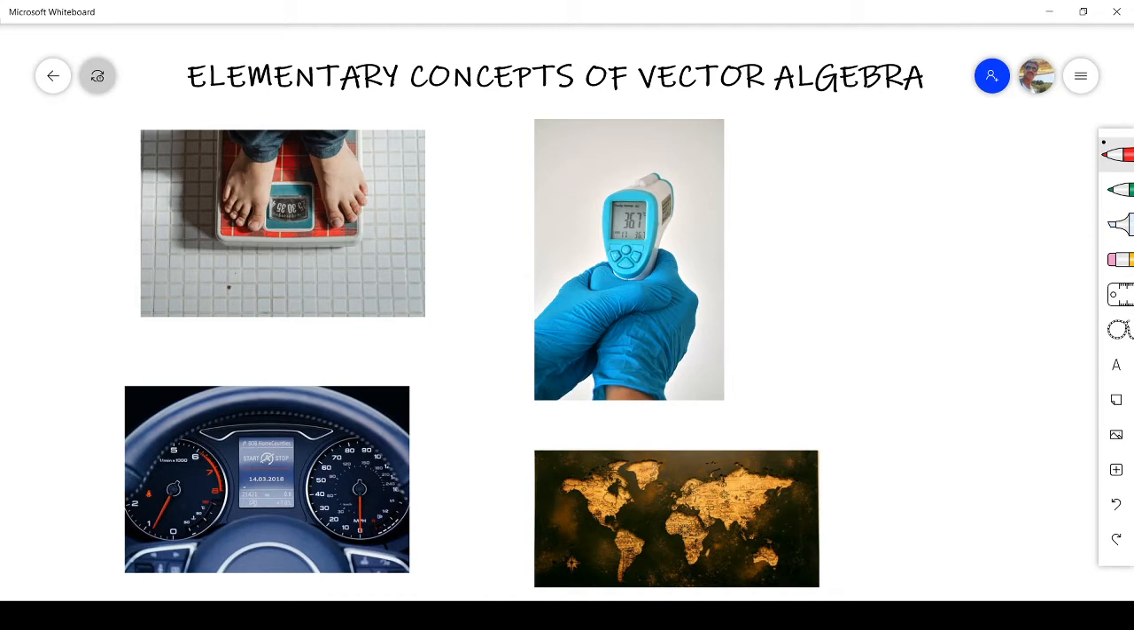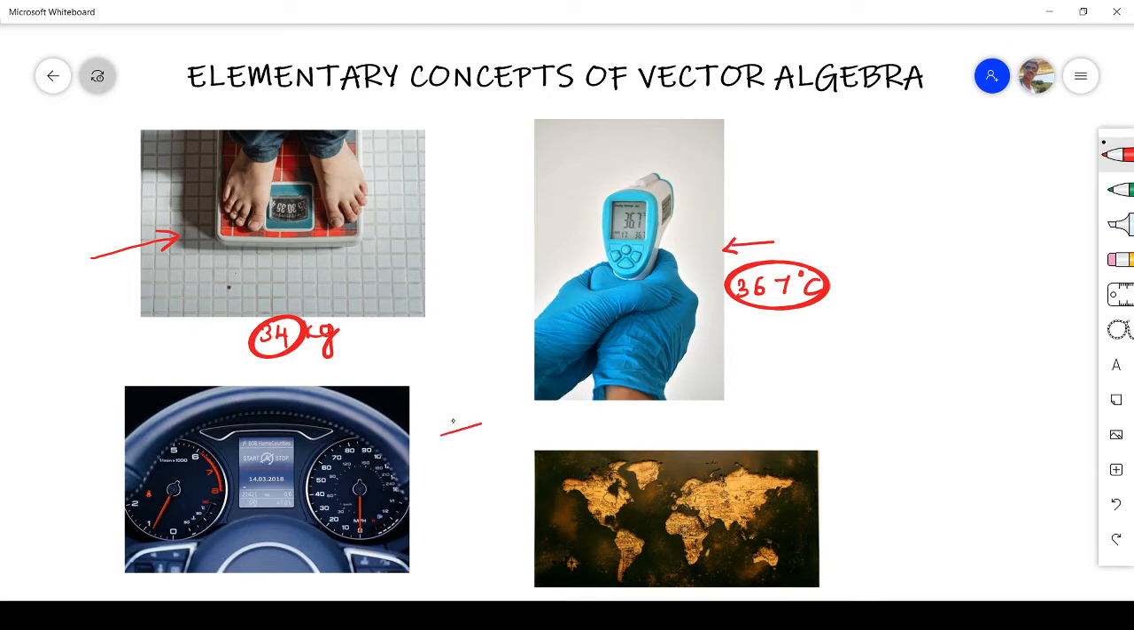For example, see here we are having a weighing scale. It shows that the weight of the person is approximately 34 kg. Right, it has only magnitude, that is the number or quantity. Here you see the thermal scanner. It shows the temperature of the body approximately 36.7 degree Celsius. This also has only magnitude.